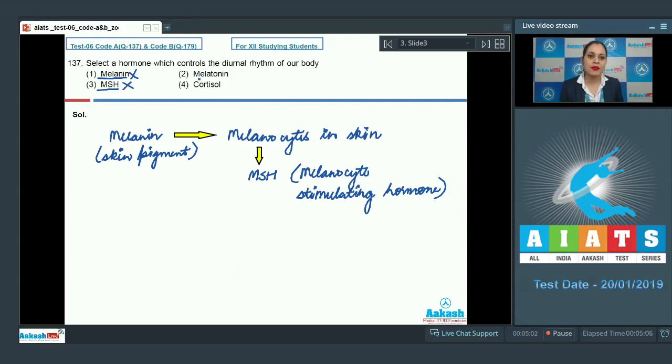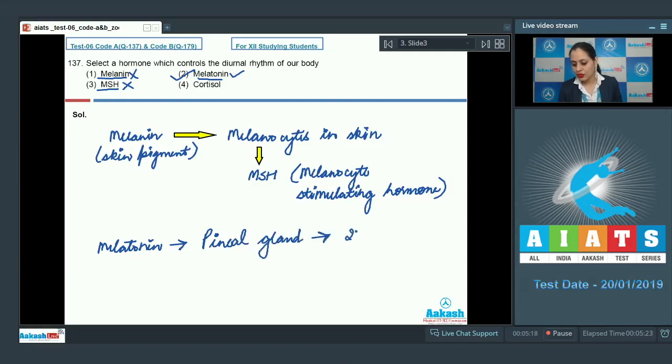Our next option is melatonin, and this is a correct answer to our question because melatonin, which is secreted from pineal gland, is responsible to regulate 24-hour or diurnal rhythm of our body.